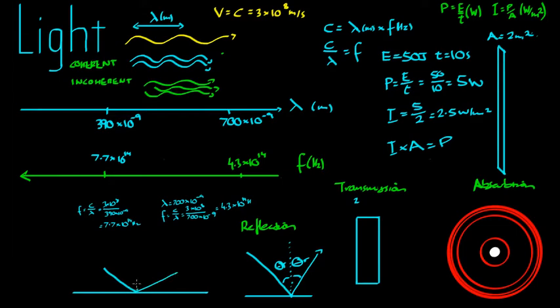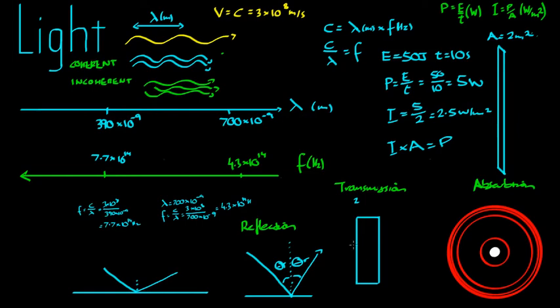It behaves in a predictable way. Not only is this angle here equal to this angle here, but that is the same as saying this angle down here is equal to this angle down here. So that's reflection there.